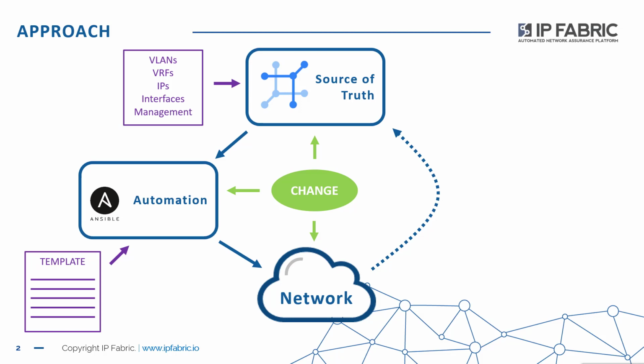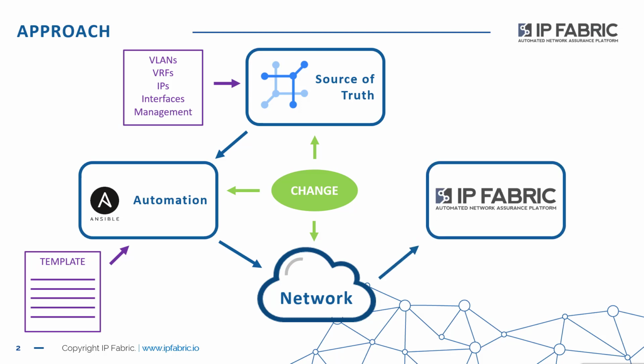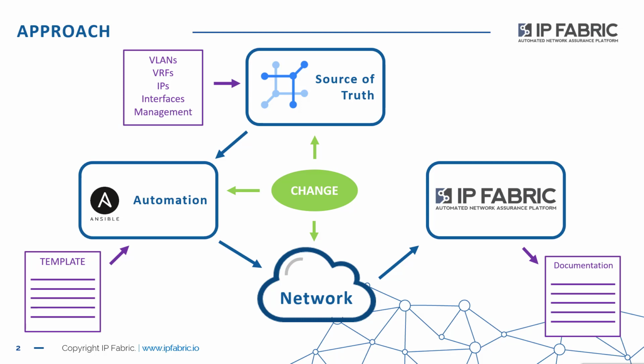As a result, the network data that results from that needs to be synchronized back to the source of truth in order to maintain the integrity of the system. But there's a bit of a gap, and so that gap was filled using IP Fabric. So IP Fabric gave the customer visibility of their network from day one, and that creation of automated documentation meant they were able to understand what was going on in their network through the interactive UI.